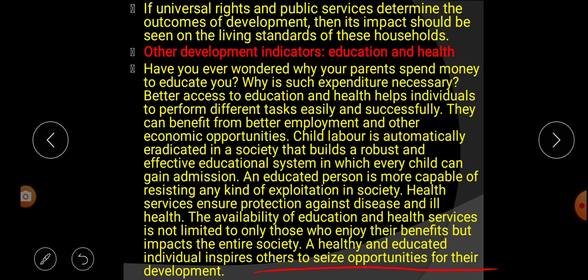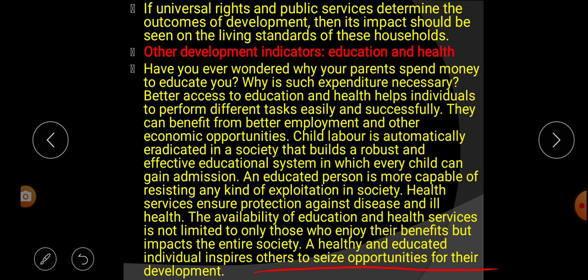So in this paragraph we learn the other two indicators of development: education and health. We know our parents spend a huge amount of money on our education. Why are they spending such a huge amount? Because better education and better health facilities help a person perform different tasks easily and successfully.